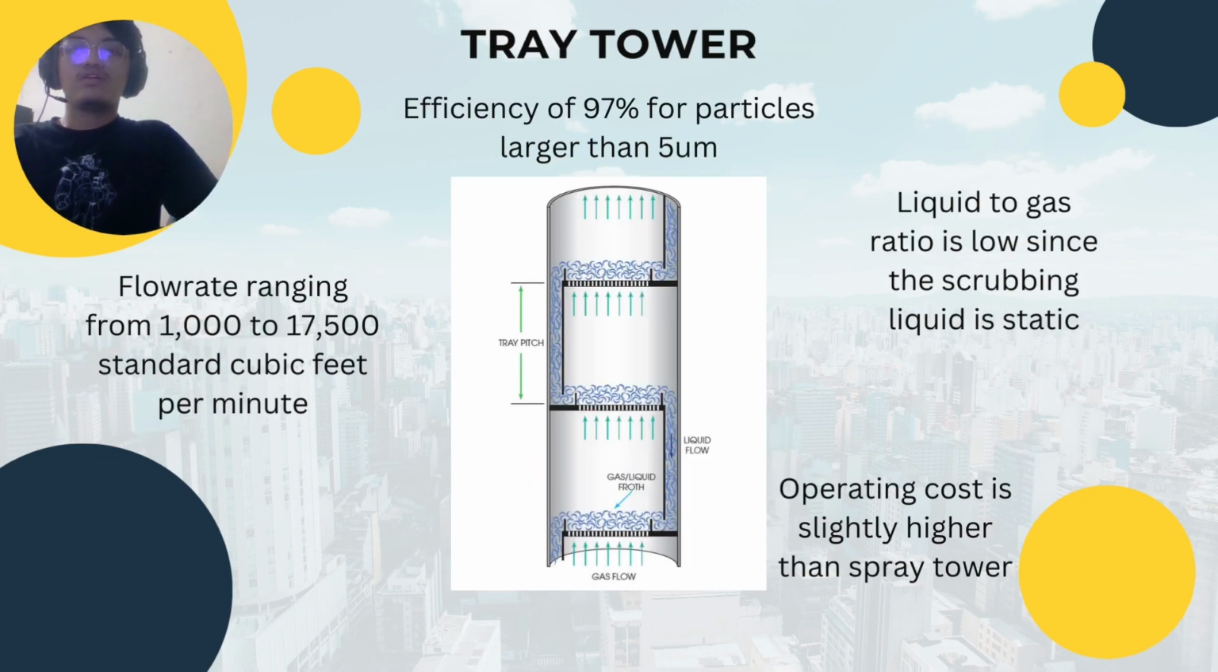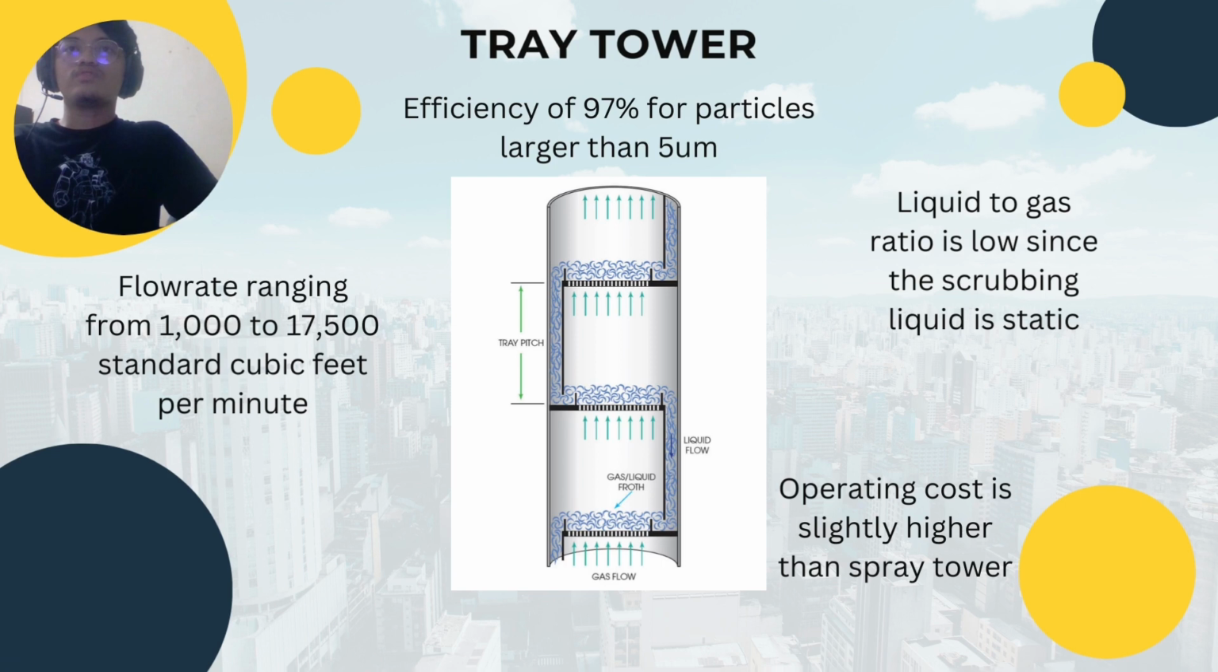The last design of the wet scrubber is the tray tower. As shown in the diagram, the liquid enters the tower at the top and flows downward by gravity. On the way, it flows across each tray and through a downcomer to the tray below. The gas enters the tower near the bottom and is directed upwards through the openings of one sort or another in the tray. For the efficiency of tray tower, the efficiency is up to 97% for particles larger than 5 micrometer. However, it is not suitable for submicron particles.